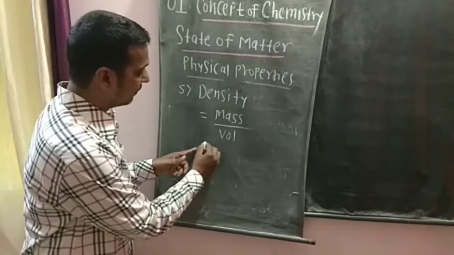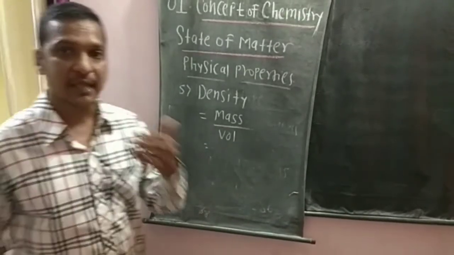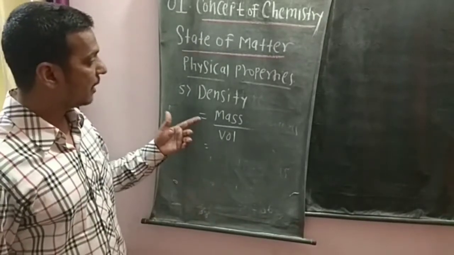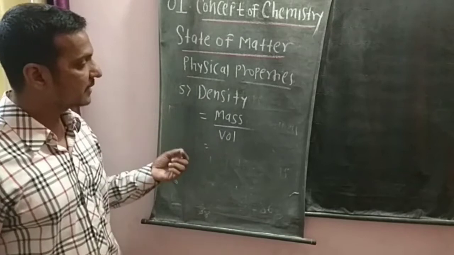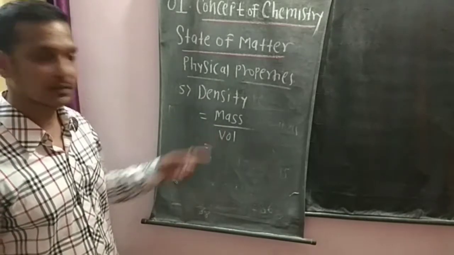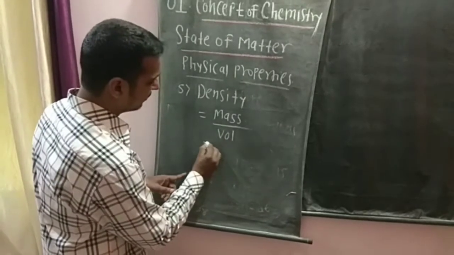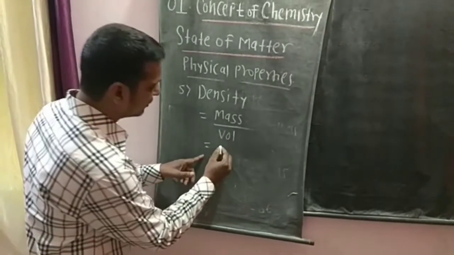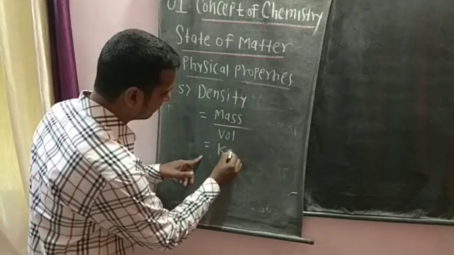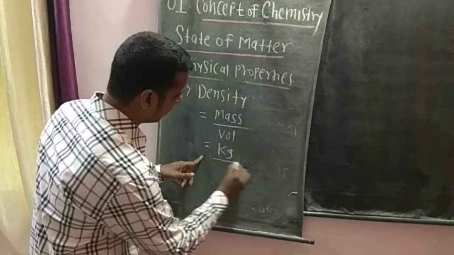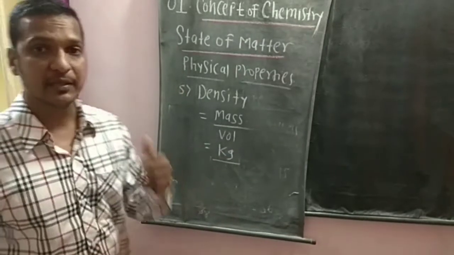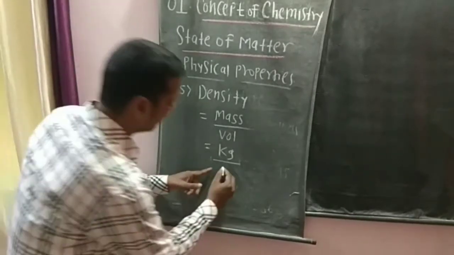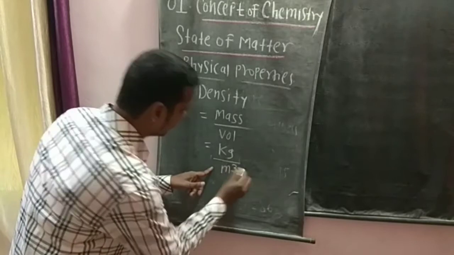Now we will study the SI unit of density. What is the SI unit of density? We know the SI unit of mass is kg, divided by the SI unit of volume, which is meter cube.